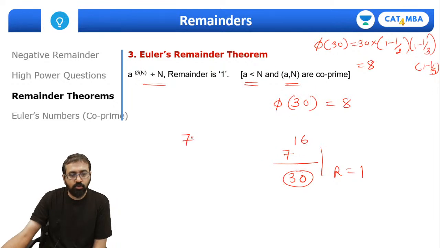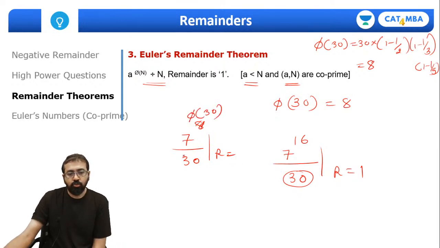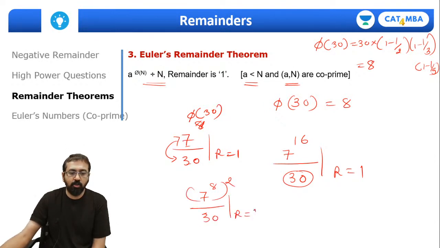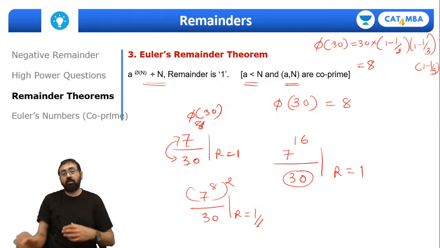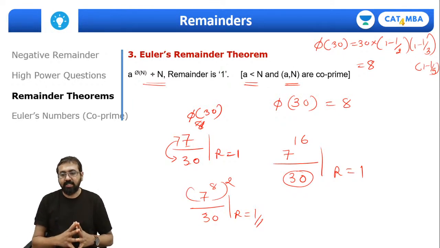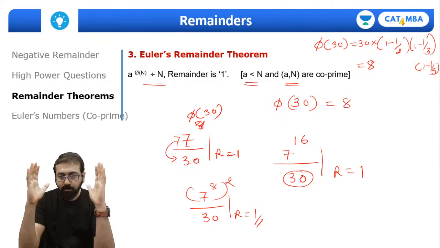So can I write it this way? 7 raised to 8 divided by 30 leaves remainder 1, because this 8 is nothing but phi of 30. So 7 is less than 30, and 7 and 30 are co-prime, so this will leave remainder 1. So even if I write 7 raised to 8 whole square divided by 30, of course the remainder will be 1 only. So this is how I applied Euler's remainder theorem in this question. Correct? Everyone, show me a thumbs up quickly.